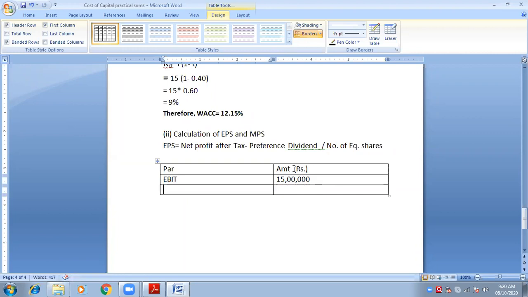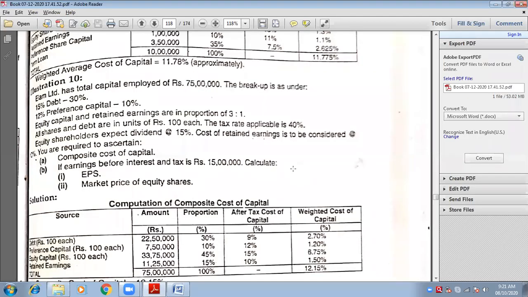Now, from EBIT, from net profit before interest, what is paid first? Interest is paid first or tax is paid first? You tell me what is paid first. Interest. Very good. Yes, we will deduct the amount of interest first. Now, is there any interest in the question? See, look at the question. Have they given any amount of interest to you?